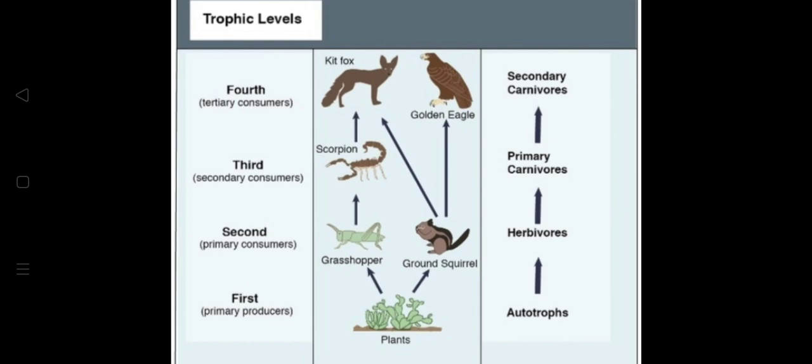So these are the trophic levels. Over here you can see the first, second, and third stage. The plants are the primary producers. The grasshopper or the ground squirrel is the primary consumer. The scorpion is the secondary consumer, and the fox and golden eagle are the tertiary consumers. How does it move on from autotrophs to herbivores? From herbivores to the first carnivores, which consume primary consumers, to secondary carnivores.